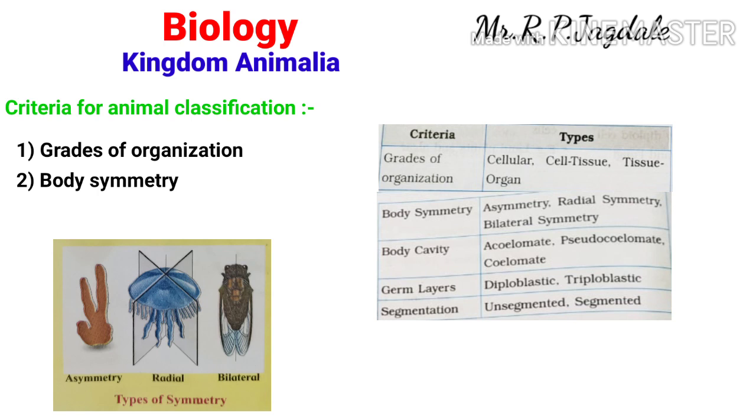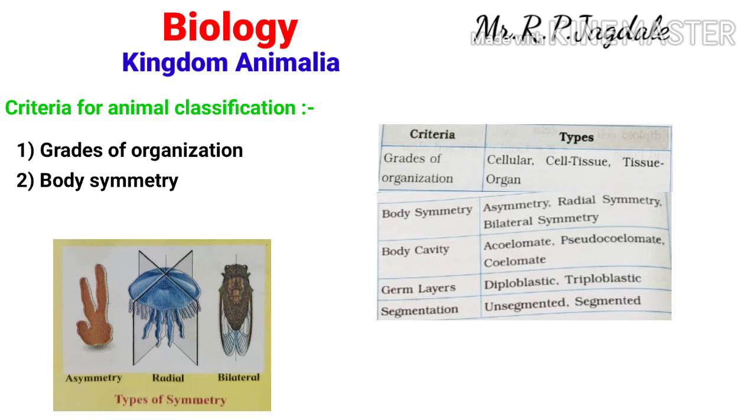Asymmetry means if we separate the animal or organism into two equal parts, the parts of their body will not be the same on both sides. That is called asymmetry.